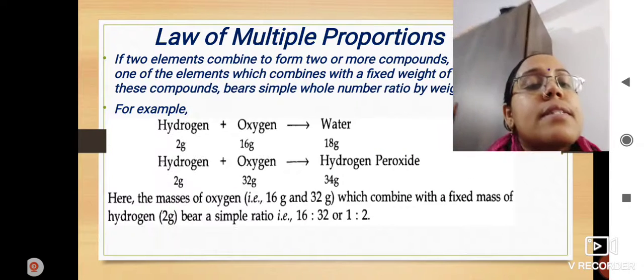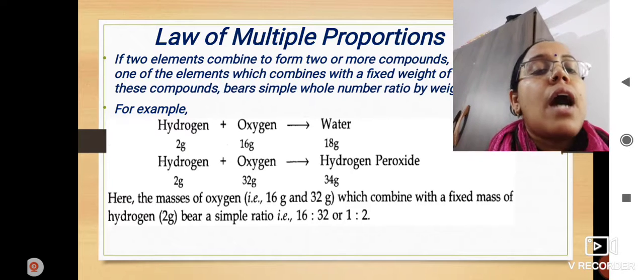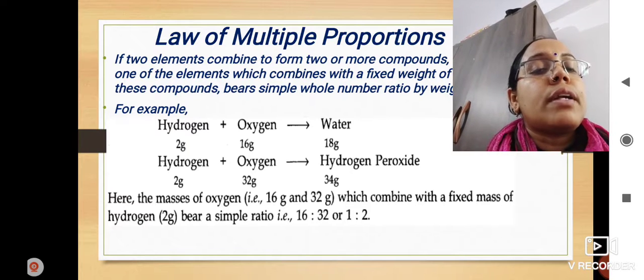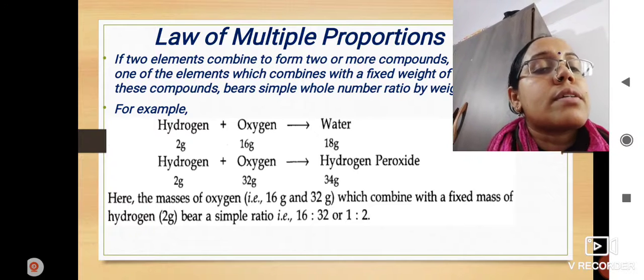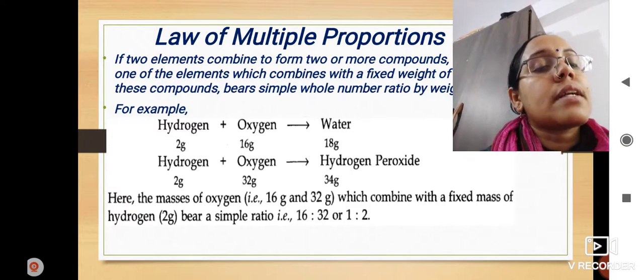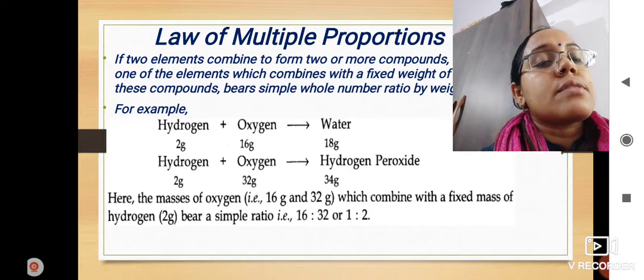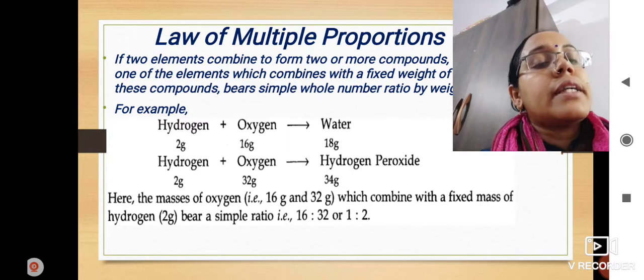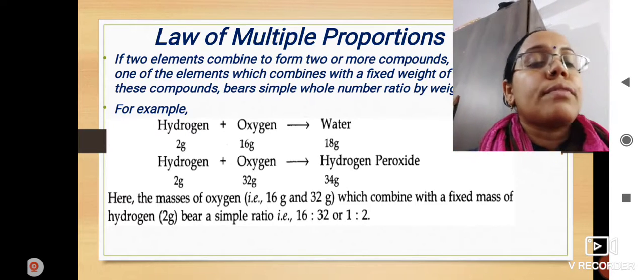Here also you can see both the reactions. First, the first reaction: hydrogen plus oxygen gives water. The total mass of the reactants, hydrogen and oxygen, is 2 gram plus 16 gram, that is 18 gram. And the total mass of the product here, that is water, is 18 gram. So the total mass of the reactants is equal to the total mass of the product.